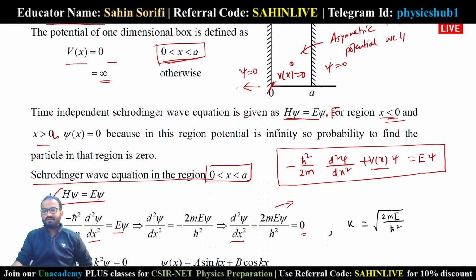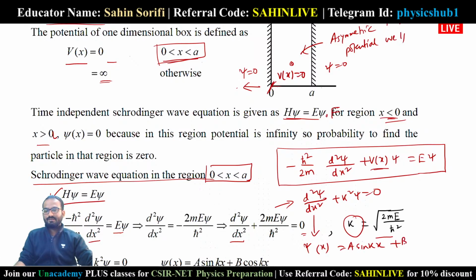And if you take the value of k to be the root of 2mE by h-cut squared, this equation becomes d squared psi by dx squared plus k squared psi equals 0. And if you solve this, we get the wave function. The solution of this differential equation gives psi of x equals A sin kx plus B cos kx.